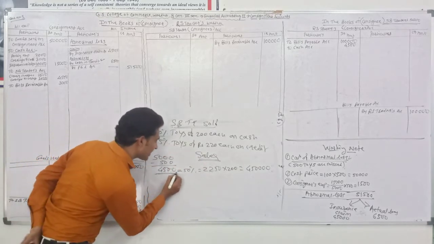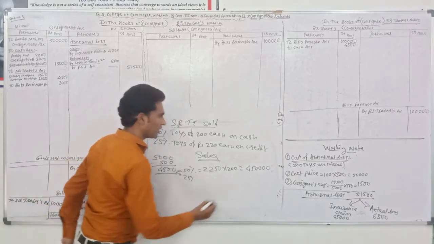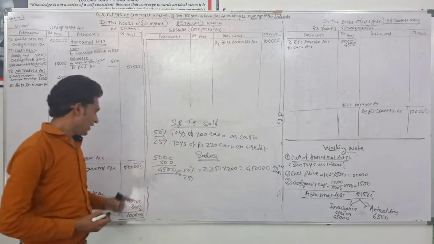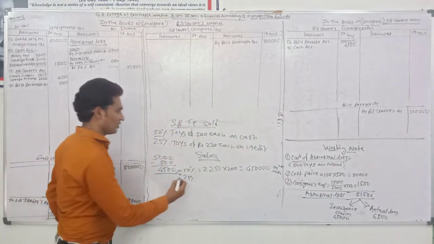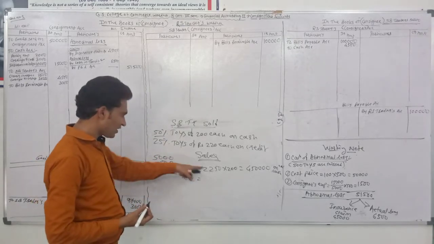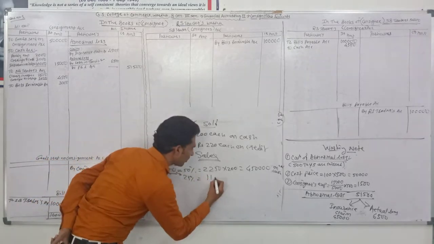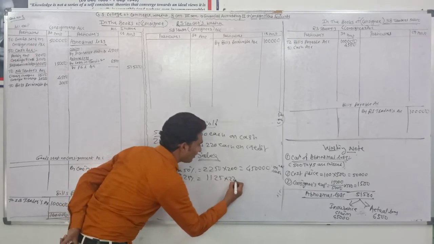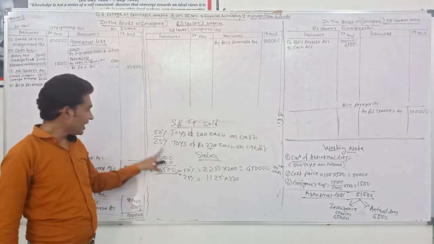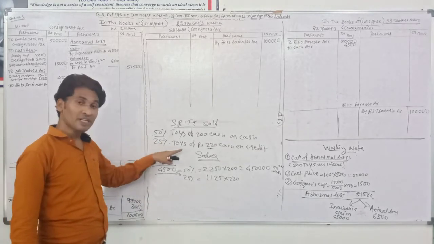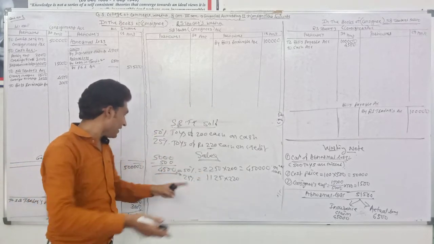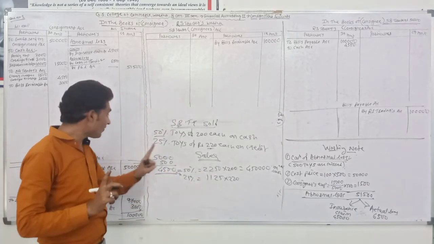You can also make the calculation like that. 50% on cash. Then 25% of goods, toys. We need to calculate the 25%. Half of 50% is 1,125, at rupees 220 each. 25% of toys means 25% of the 4,500 toys it got, not 5,000.